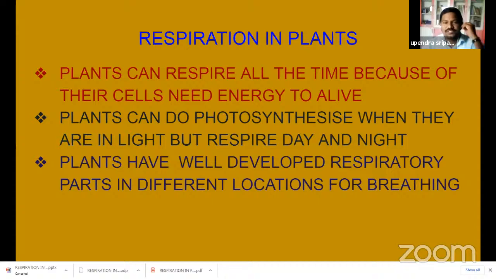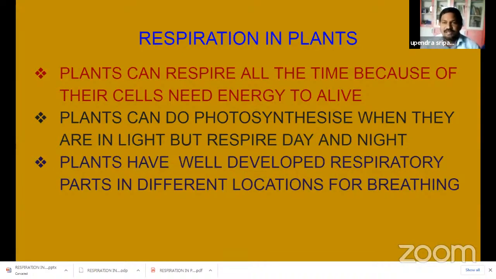Plants do photosynthesis when there is light, but respire at night as well. Already you know about the photosynthesis process. Photosynthesis is performed by plants only when light is present. If there is no light, there is no photosynthesis. But respiration is not like that. Respiration is carried out by plants all the time, with no dependence on light.